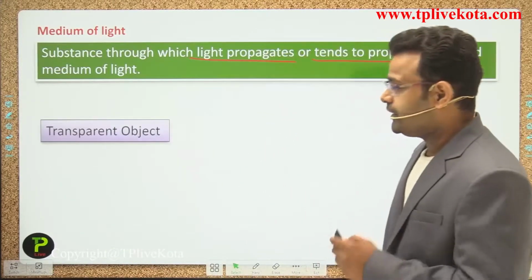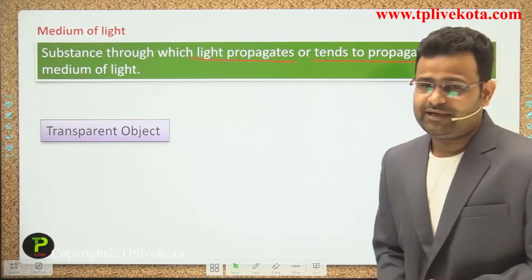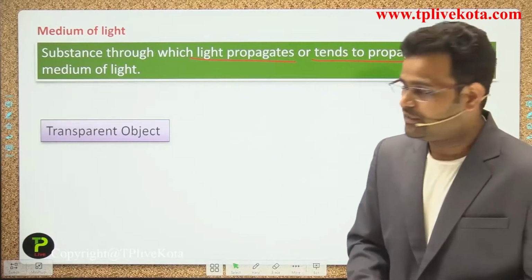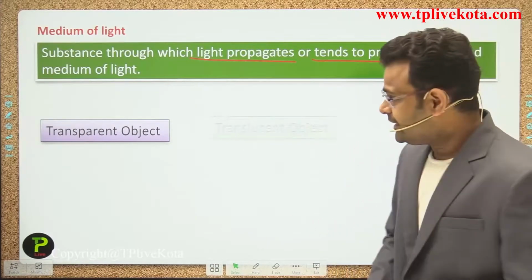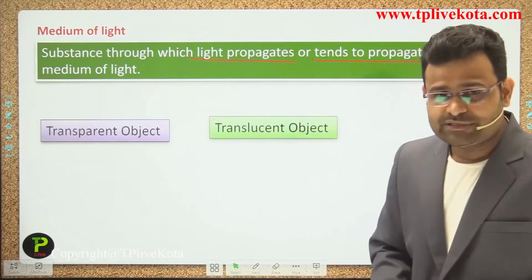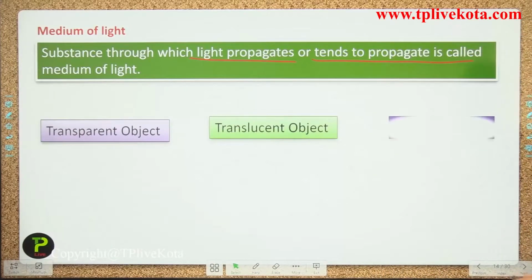If that is not happening, then we divide the medium of light into three parts. First one is the transparent object, second one is the translucent object, and third one, guys, is opaque.